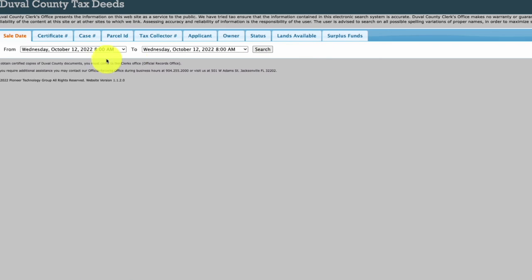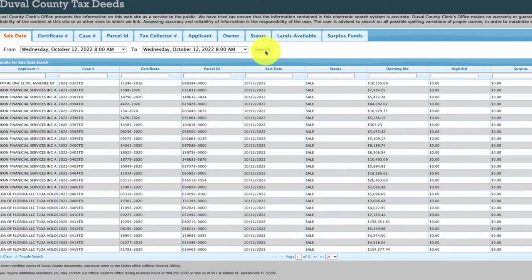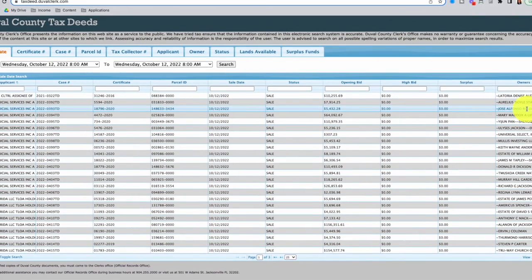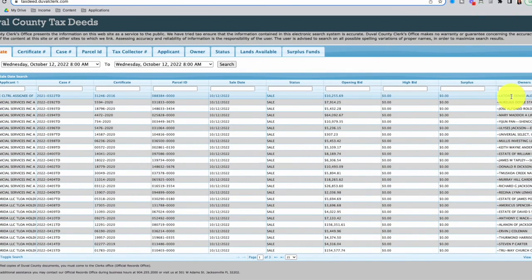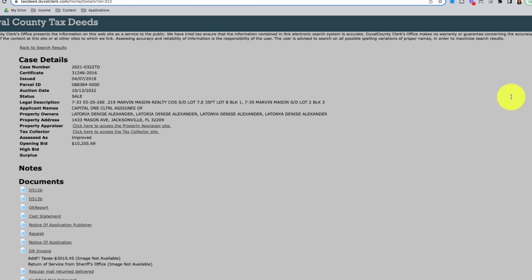So if we do just a search on the dates that are already preset, we can see all tax liens that are expected to be held for auction October of 2022. We have information on certificate number, parcel ID, the opening bid, whether it's for sale or not, as well as the original owners. So if we click into here, the first owner, we could see the property owner's names, different derivations of their name, and the property address that they currently reside in.